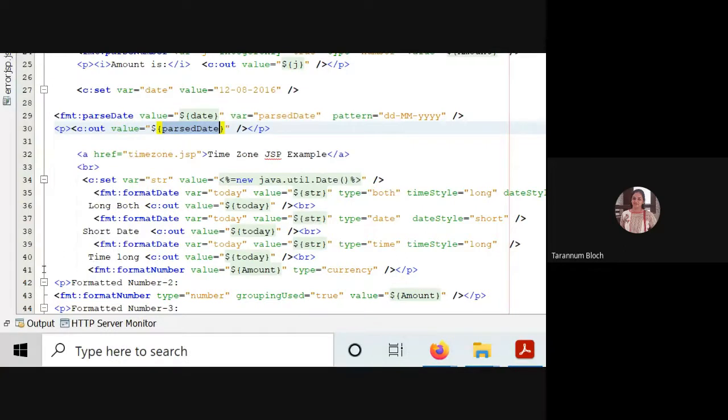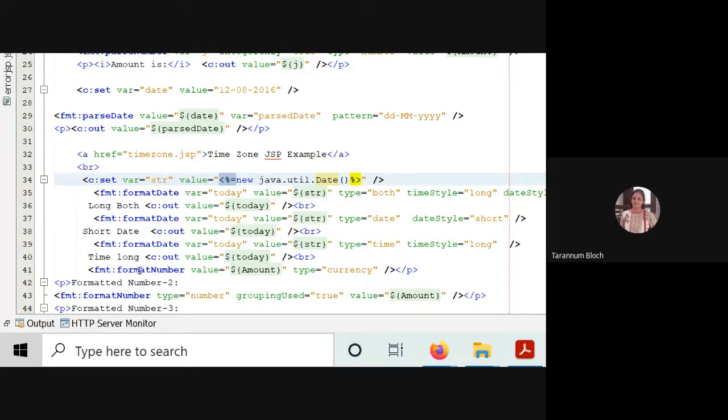For example, look here, I have taken a c:set variable str. It's a string variable where I'm taking the new object of java.util.Date. This is the expression scripting element, less than percentage. So it will take my laptop's date and time.